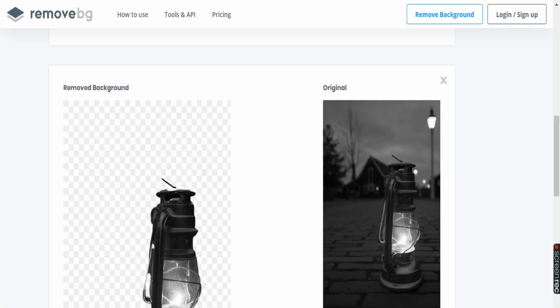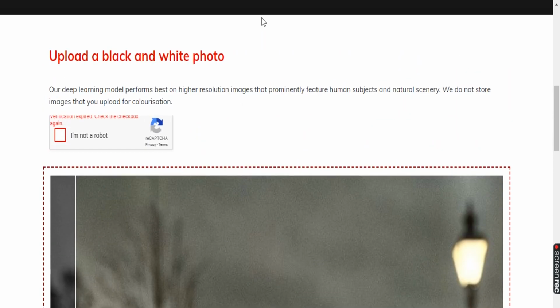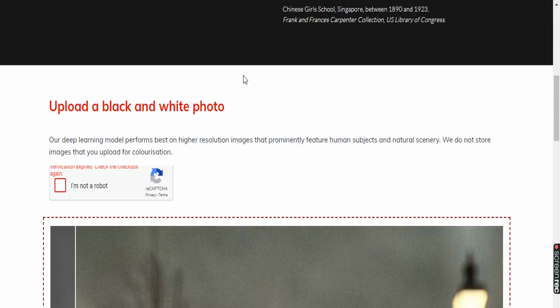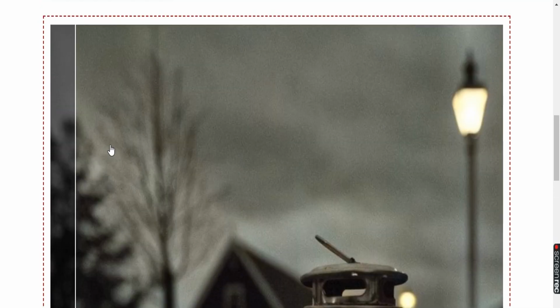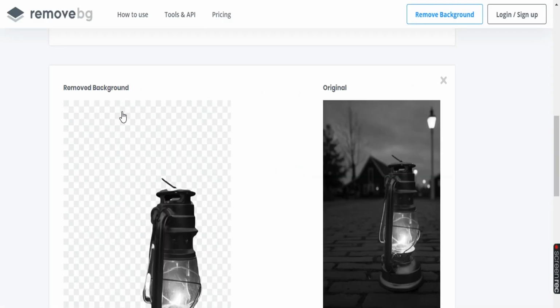I'll show you exactly how to market, or how to get money from people who are in need of black and white photos converted to color photos, or background removal.